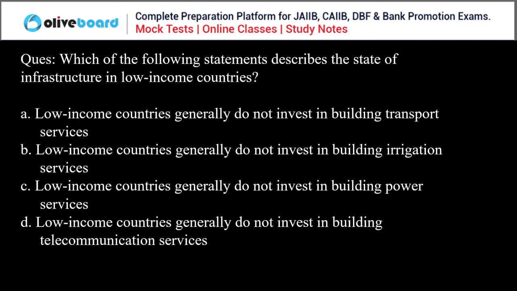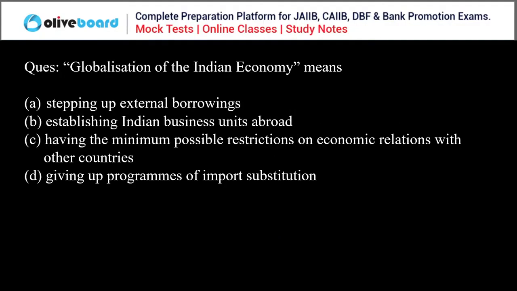And that's why I have given this question on social infrastructure. Because correct and incorrect, you are all confused in this correct and incorrect thing, right? Which of the following statements best describes the infrastructure in low income countries? So the correct answer is what? Yes, low income countries generally do not invest in building telecommunication services. So obviously D is the correct answer. Okay, D. Yes. Next question.